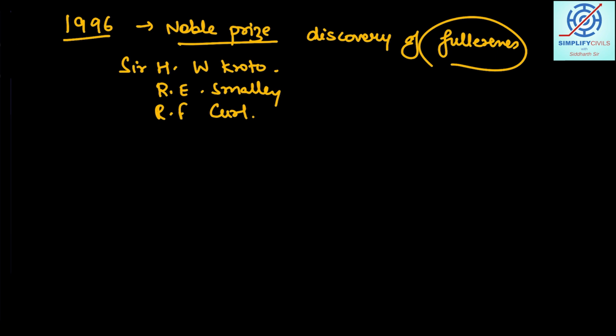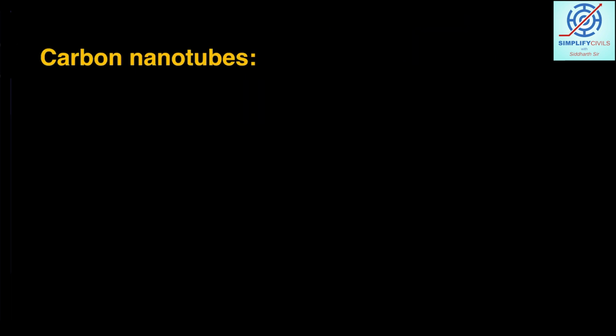And students, if we talk about other allotropes, the next example here is carbon nanotubes. This particular topic is important because a question has already been asked. I will show you the question at the end of the slides. So students, carbon nanotubes, what are these?